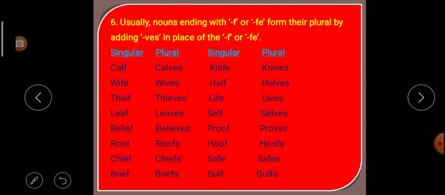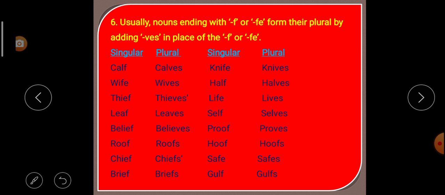That means in place of F or FE, we have to add what? VES. Understood? If a noun ends with F or FE, to make it from singular to plural, in place of F and FE, what do we have to add? We have to add VES, then it becomes plural.